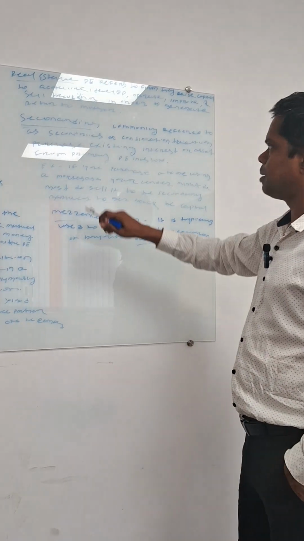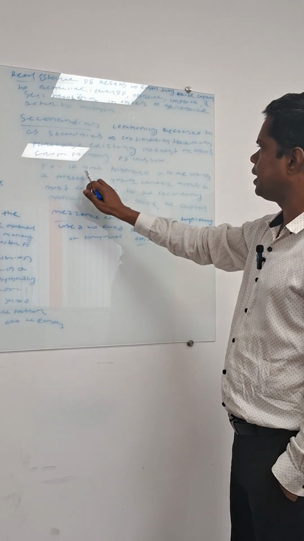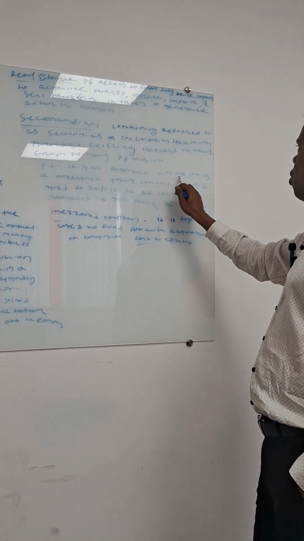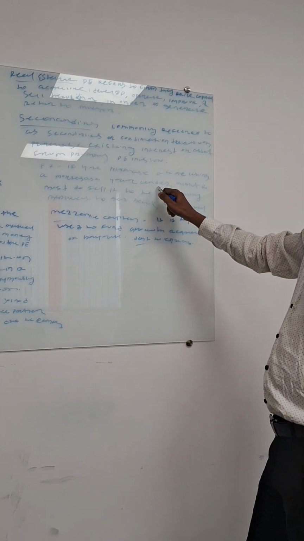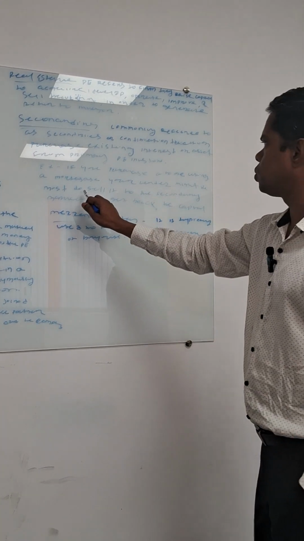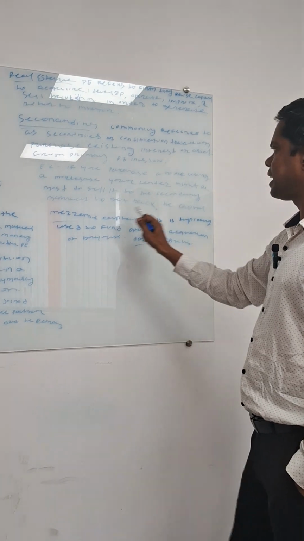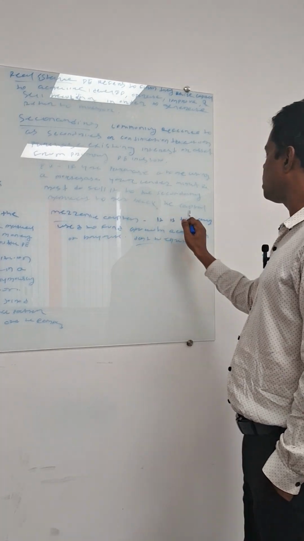Let me give you an example, the secondary private equity market. If you purchase a home using a mortgage, your lender might sell it to the secondary market to get back the capital.